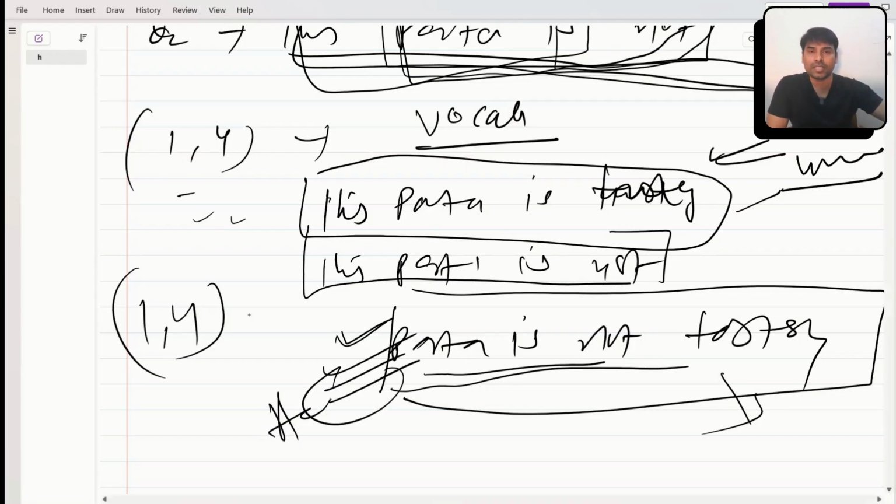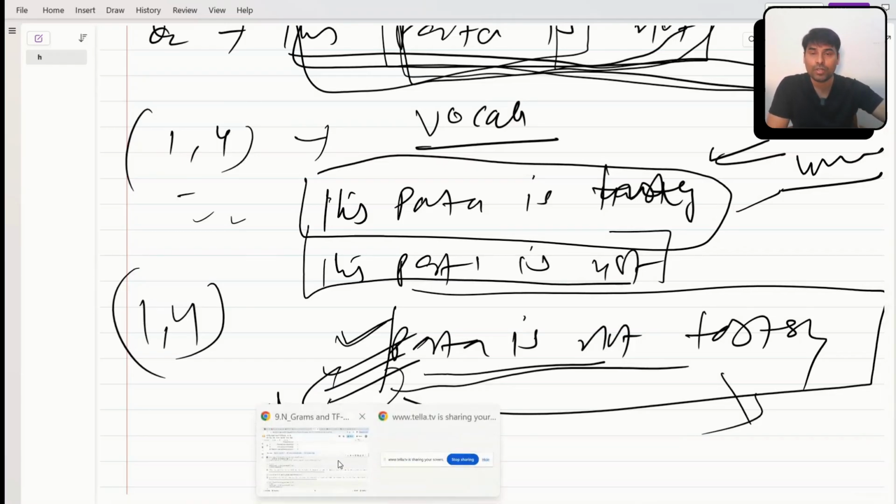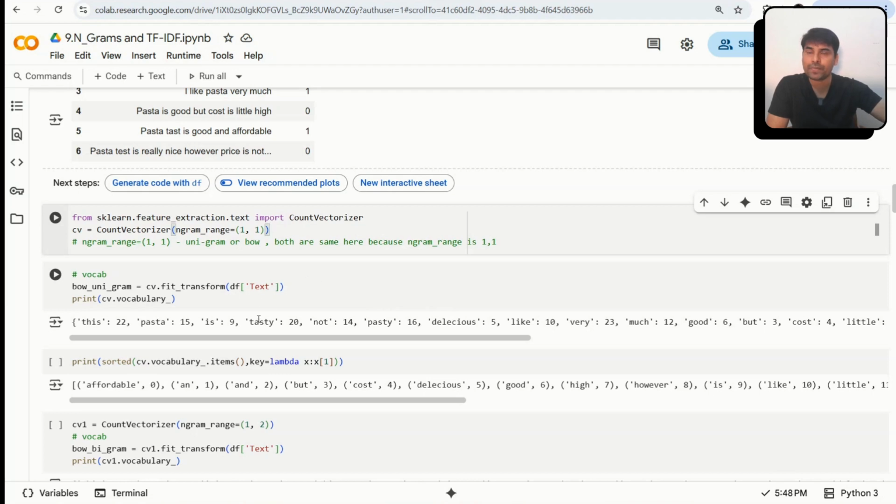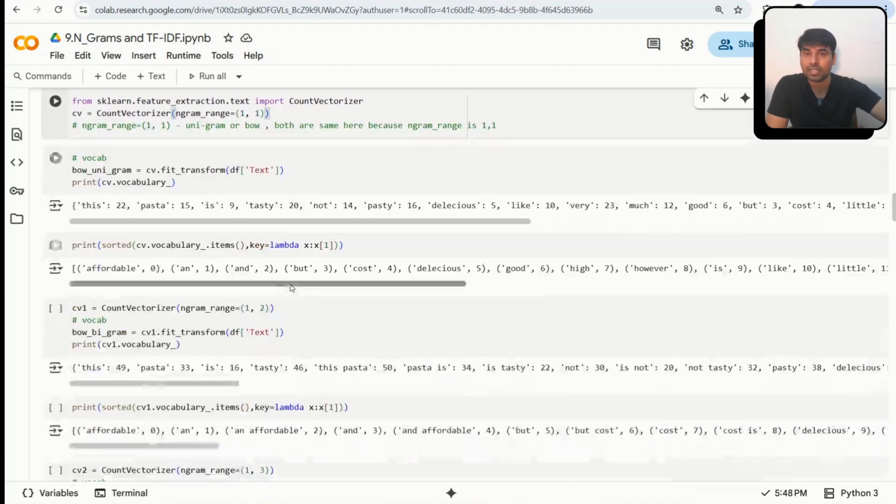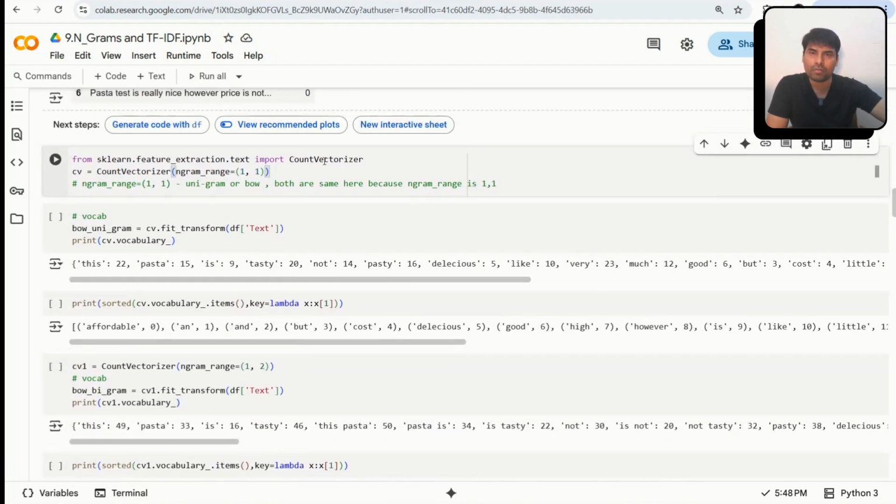So this is the concept, my friend, of how we use NGram. And how to use it code-wise: we have to use CountVectorizer, and there's a parameter called ngram_range. We have to pass a range. If I say (1, 1), that is basically bag of words, I'm just taking single words. Let me run this, then you will get the pure understanding.